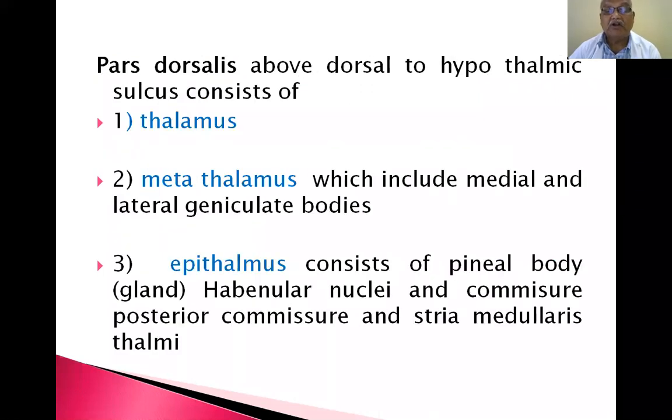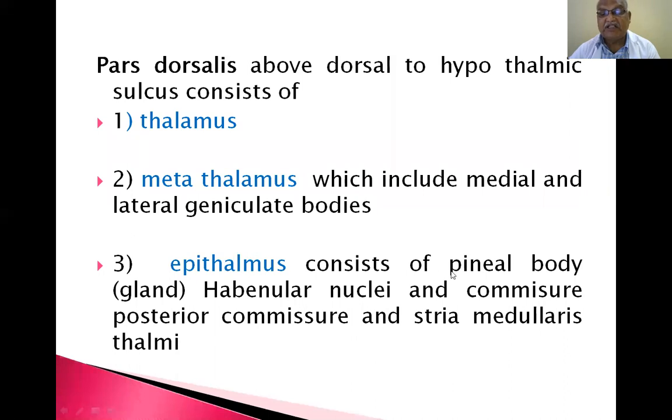Now pars dorsalis, dorsal to the hypothalamic sulcus, consists of thalamus and metathalamus, which includes the medial and lateral geniculate bodies. In yesterday's lesson, I told you the medial and lateral geniculate bodies are associated with the superior colliculus and inferior colliculus in the midbrain. So the medial and lateral geniculate bodies are called the metathalamus.